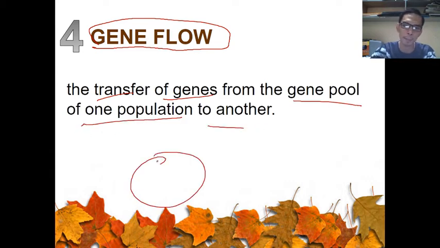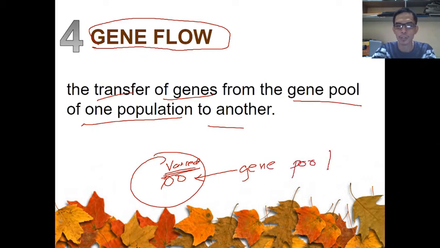If you have a population of 100 here, and these are varied, we have different alleles over here. This is what they call your gene pool. When I am teaching you in the classroom, you are 45, plus 1, that's me, we are 46.